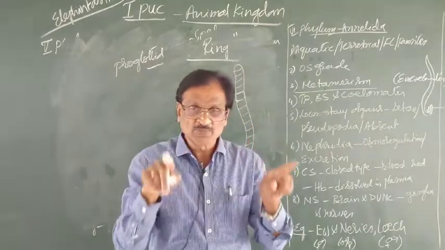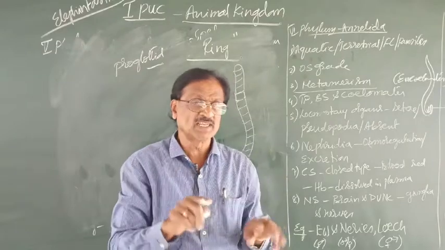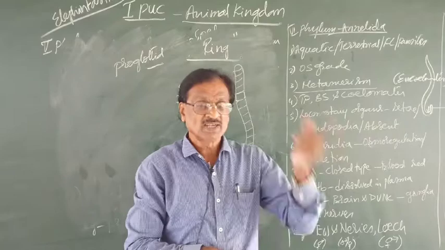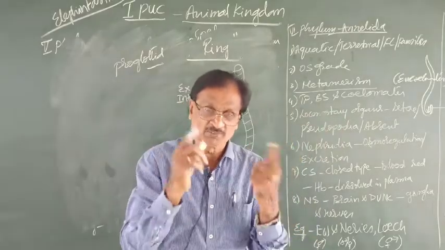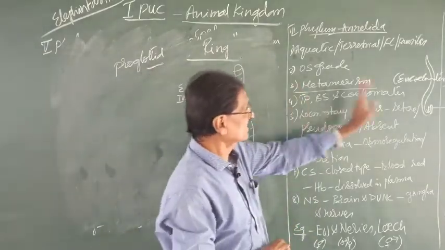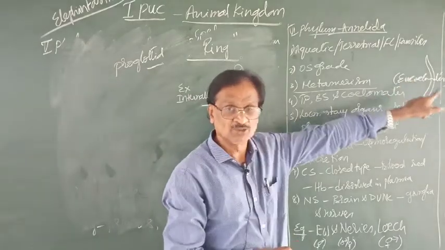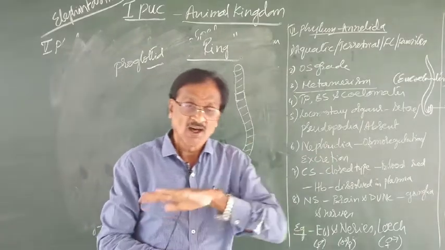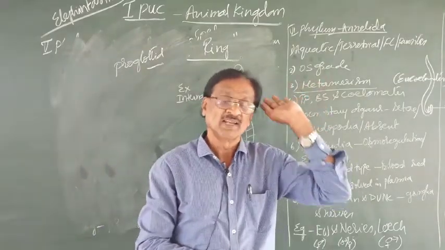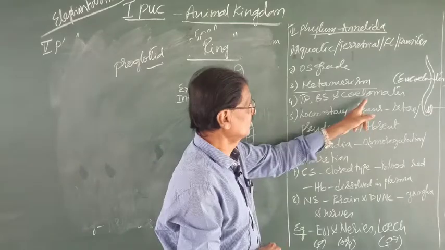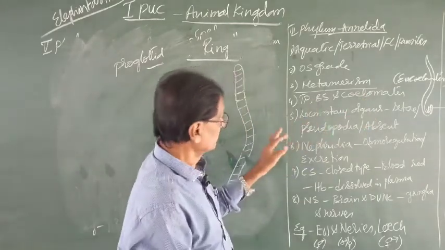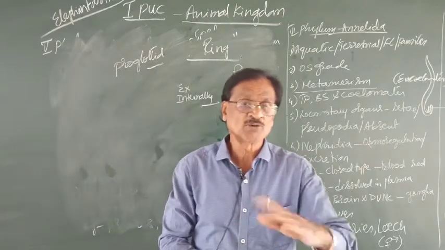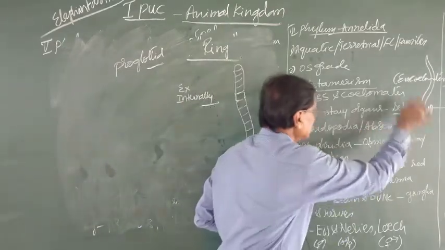If at all coelom is not lined by the coelomic epithelium, then it is pseudocoelomate. If at all a coelom is lined by the coelomic epithelium, then it is called true coelomate or eucoelomate. Remember, from annelid onwards, all phyla are examples for what? Eucoelomates. Then, the locomotory organs which help in locomotion are setae.